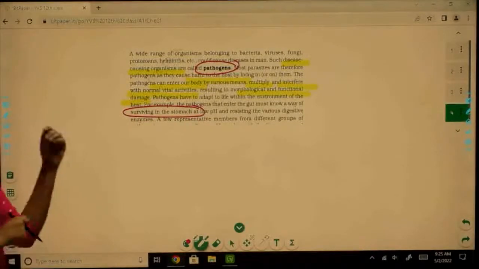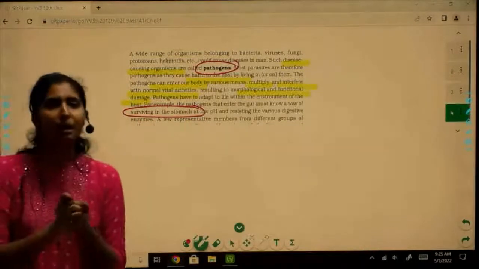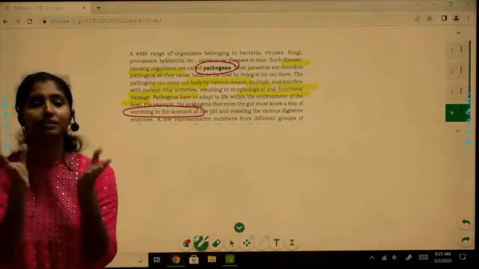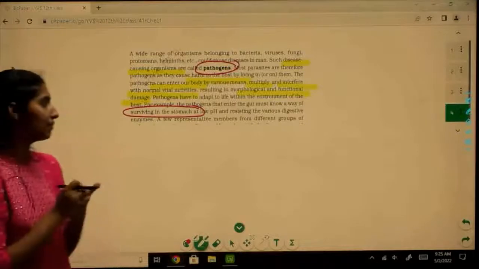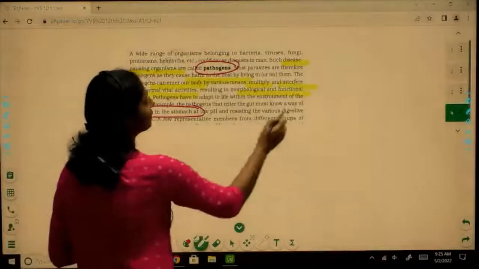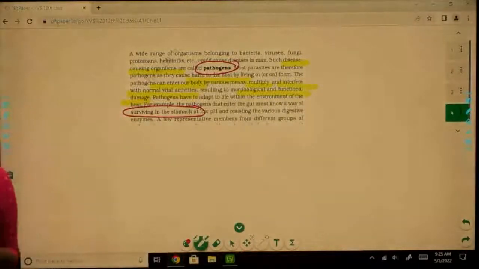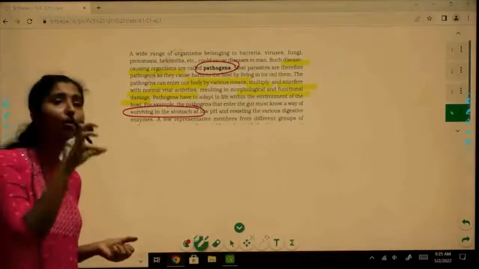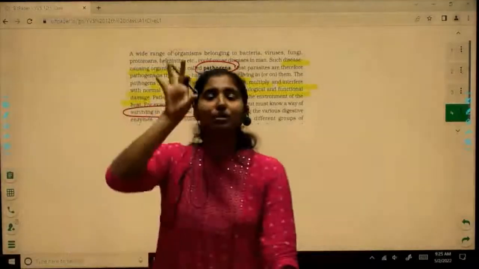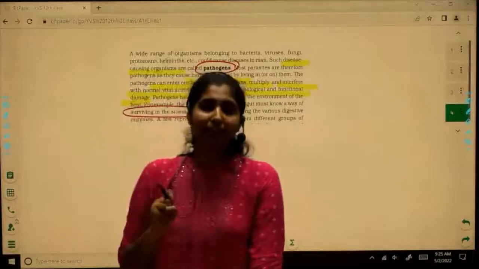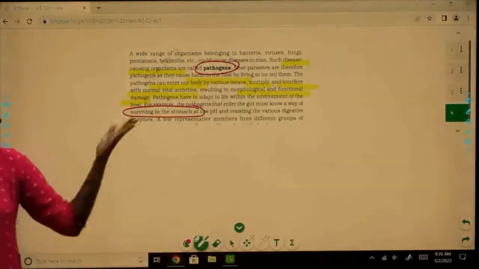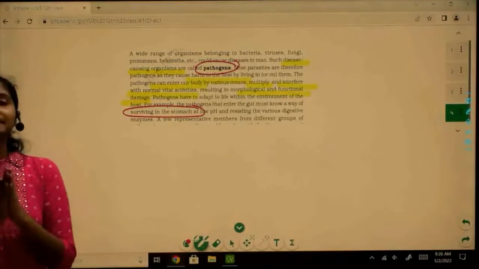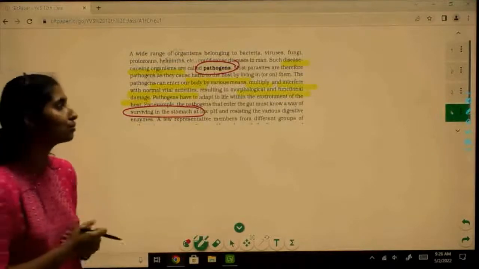So they should have some kind of adaptation, maybe a cyst or a thick covering that helps them survive within the stomach, right? They should be able to resist various digestive enzymes, and should have something like hooks or rostellum to stick on to the intestine, right? So there is a lot of adaptation required by these pathogens so that they can survive inside the host body.